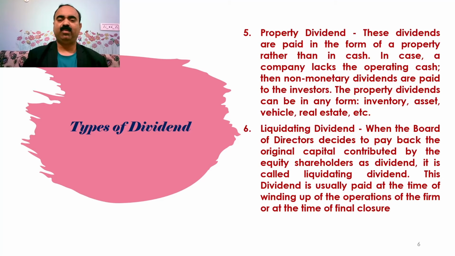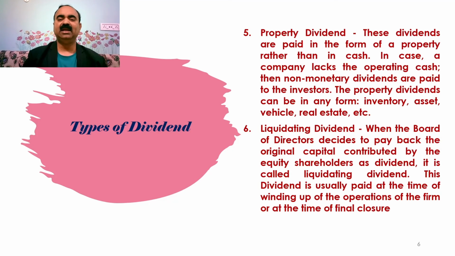5. Property dividend. These dividends are paid in the form of property rather than in cash. In case a company lacks operating cash, then non-monetary dividends are paid to the investors. The property dividends can be in any form, including inventory, asset, vehicle, real estate, etc.